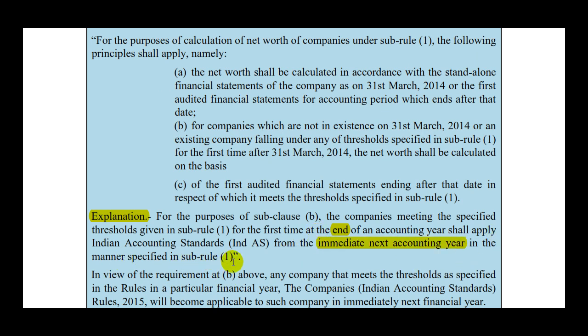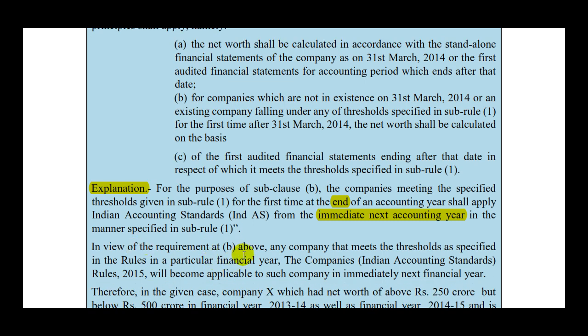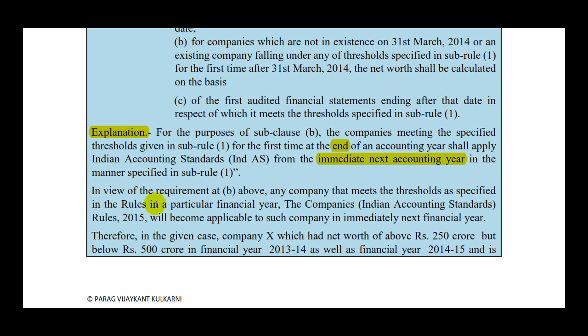in the manner specified in subrule 1. In view of the requirement at B above, any company that meets the threshold as specified in the rules in a particular financial year, the Companies (Indian Accounting Standard) Rules 2015 will become applicable to such company in the immediately next financial year.